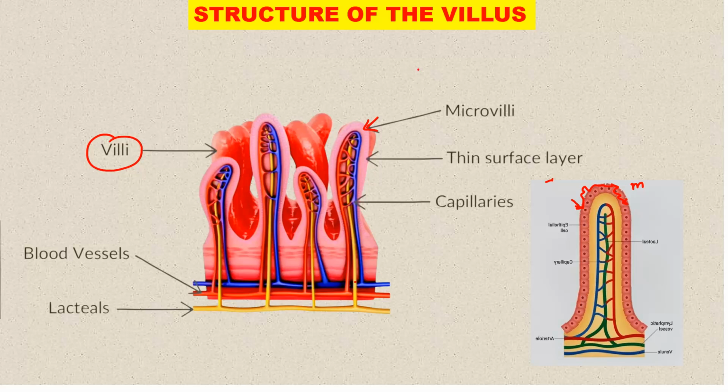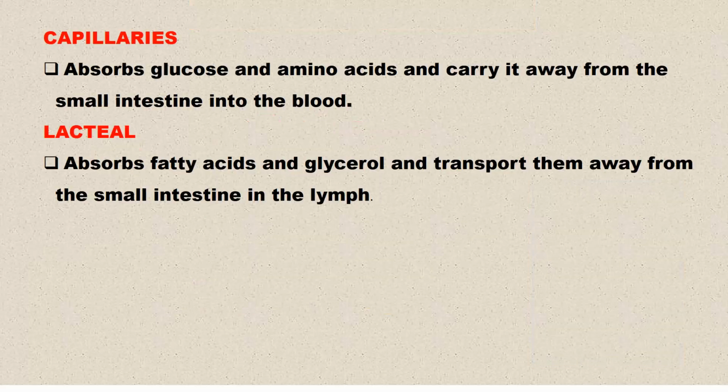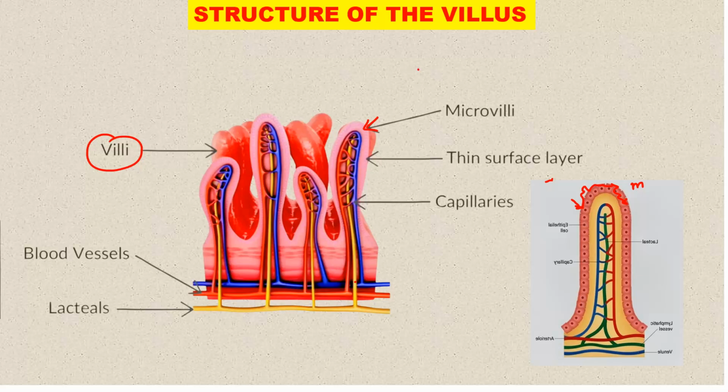So microvilli are on the surface, and the lacteal is inside. The villus is made up of the outer part called the epithelium, so you find epithelial cells, and this is where you find microvilli.